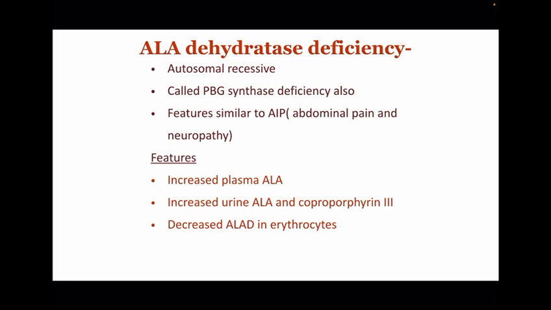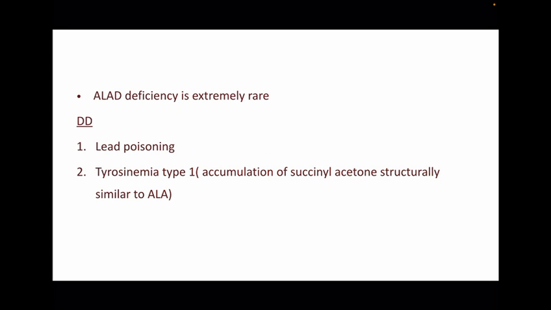Now about ALA dehydratase deficiency. It is autosomal recessive, also called PBG synthase deficiency. Features are similar to acute intermittent porphyria: abdominal pain and neuropathy. There is increased plasma ALA, increased urine ALA and coproporphyrin 3. Decreased ALAD in erythrocytes is also seen in ALA dehydratase deficiency. ALAD deficiency is extremely rare. Now about the differential diagnosis, lead poisoning or tyrosinemia type 1 may mimic ALA dehydratase deficiency.